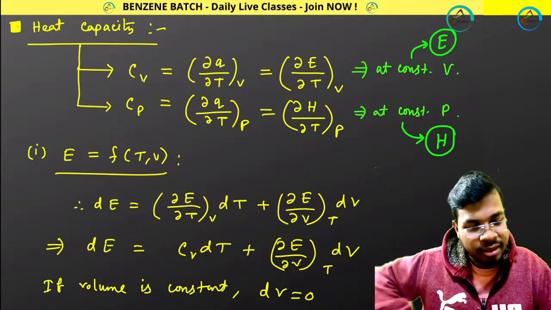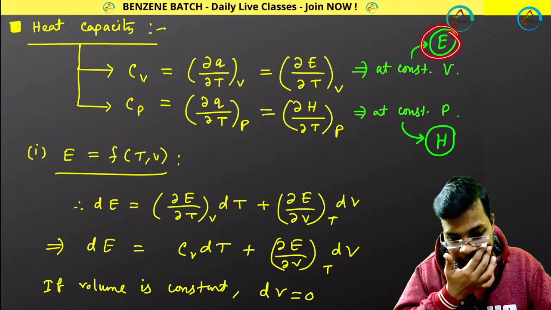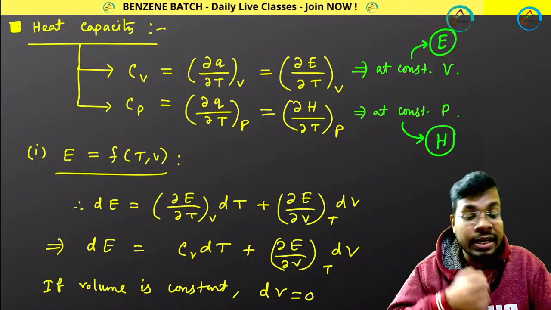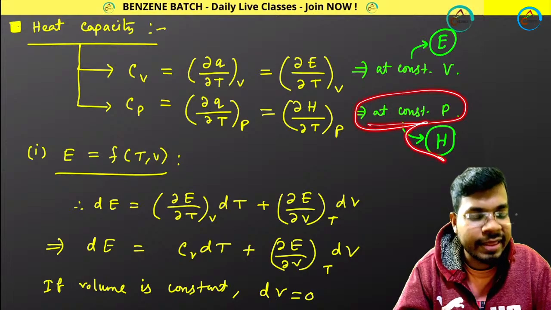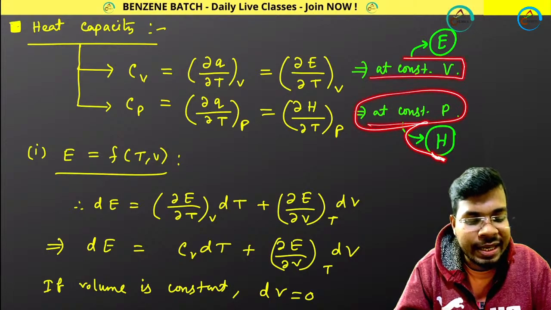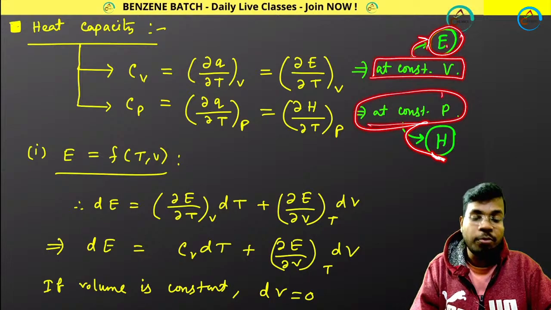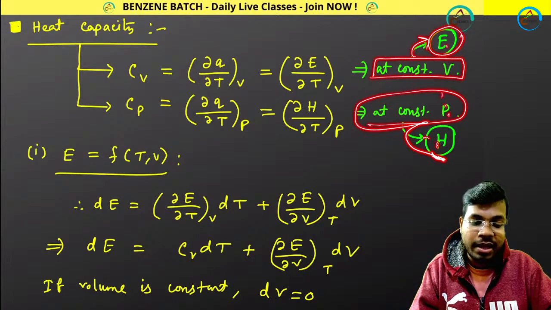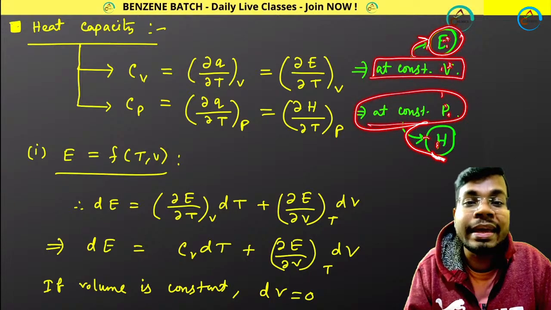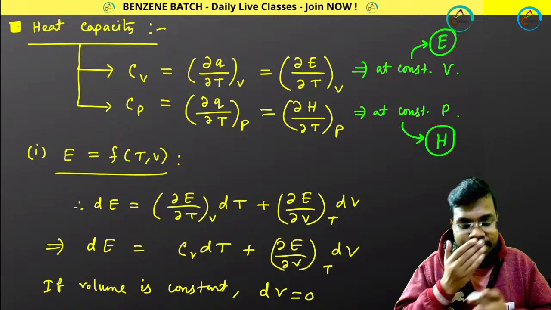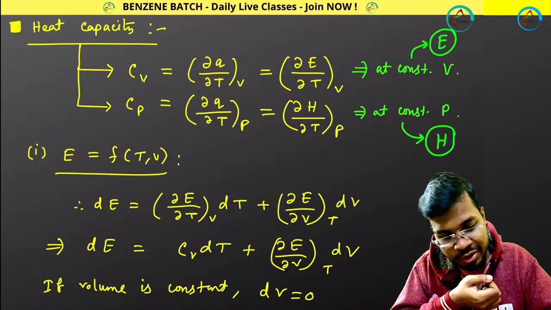Whenever you are dealing with constant pressure, enthalpy will be present. Whenever you are dealing with constant volume, internal energy will be present. Pressure belongs to enthalpy, volume belongs to internal energy. Please do remember this. This equation is very important.